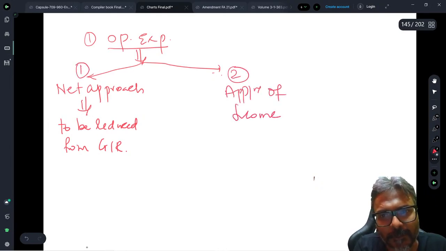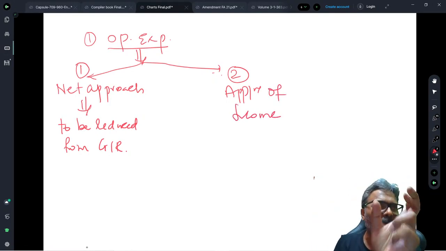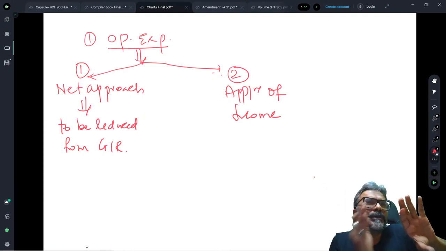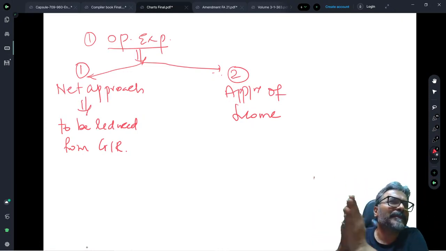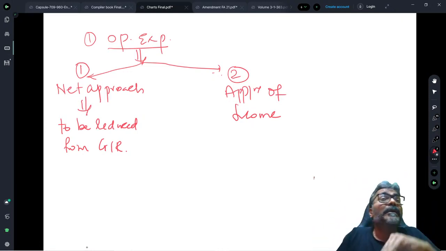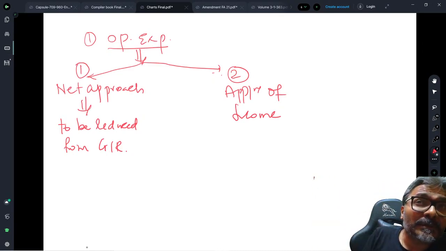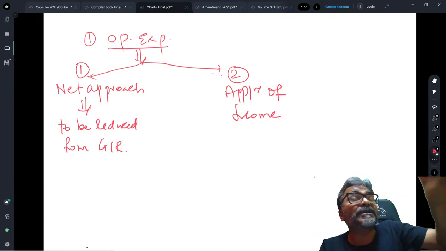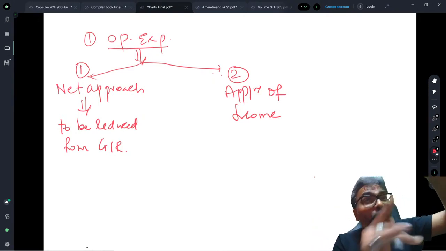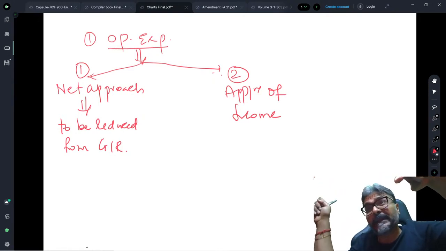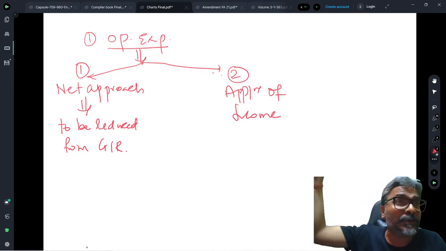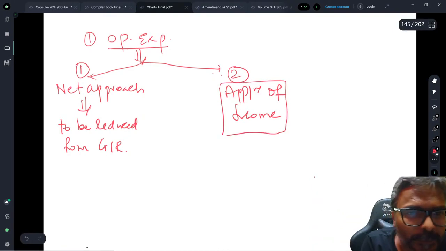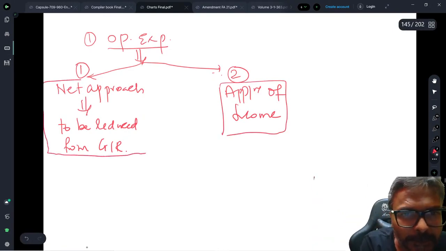So which question, the operational expenditure, you will reduce it from the gross receipt, then the income derived from the property, then add voluntary contribution, then whatever is the amount, you take the subtotal, and from the subtotal you will do a 15% ad hoc exemption. That is the first approach. Second approach says, no, operational expenditure don't reduce from gross receipt. Take operational expenditure in that application of income for which you claim exemption under section 11. So which question we will do on this one and which question we are going to do with this particular approach, this is the important point.